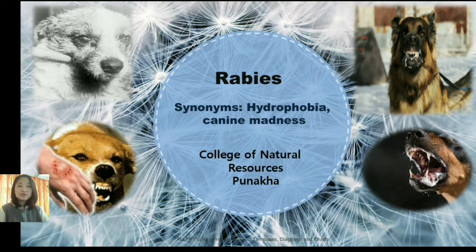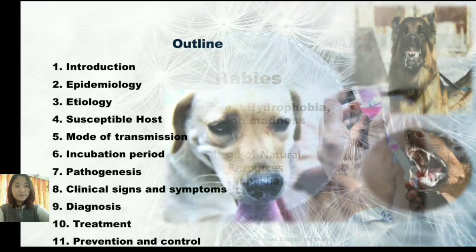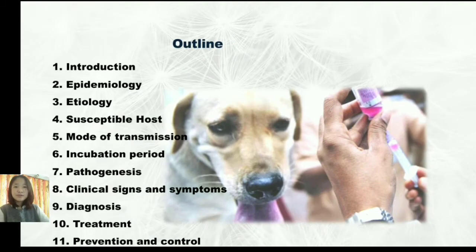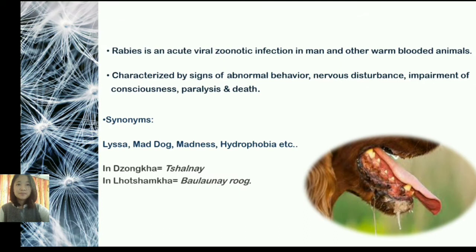Today I'll be talking on one of the viral diseases known as rabies. It is prevalent in most of the country and it is also known as hydrophobia or canine madness. I'll be going through introduction, epidemiology, etiology, till the prevention and control of this viral disease.